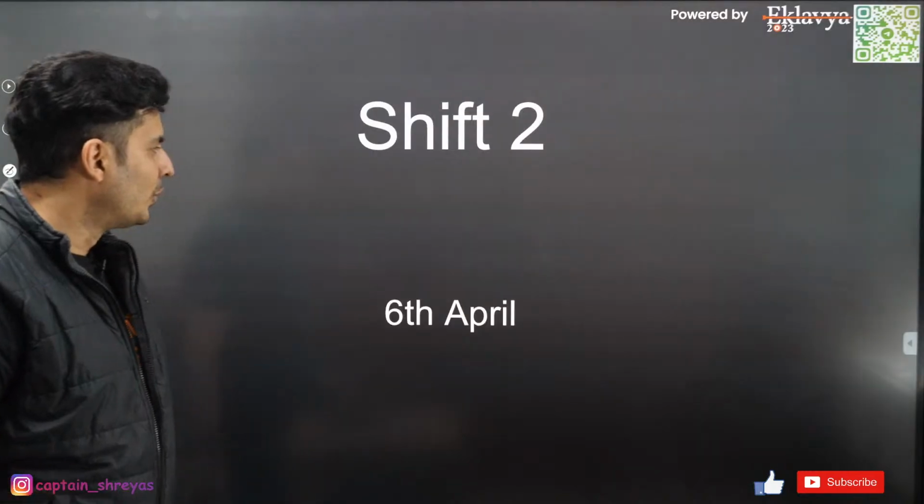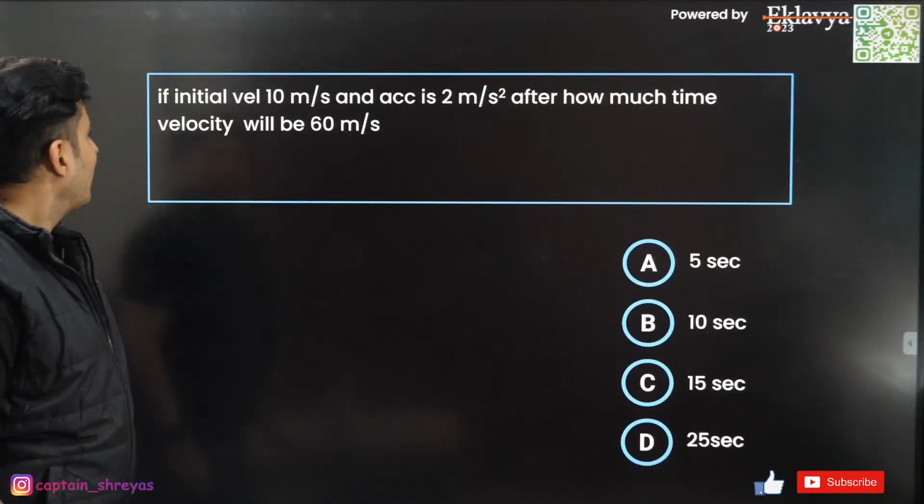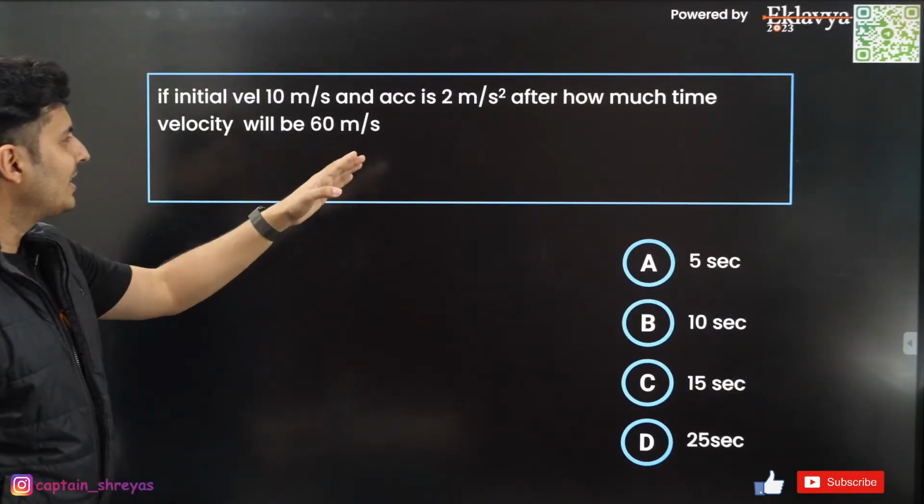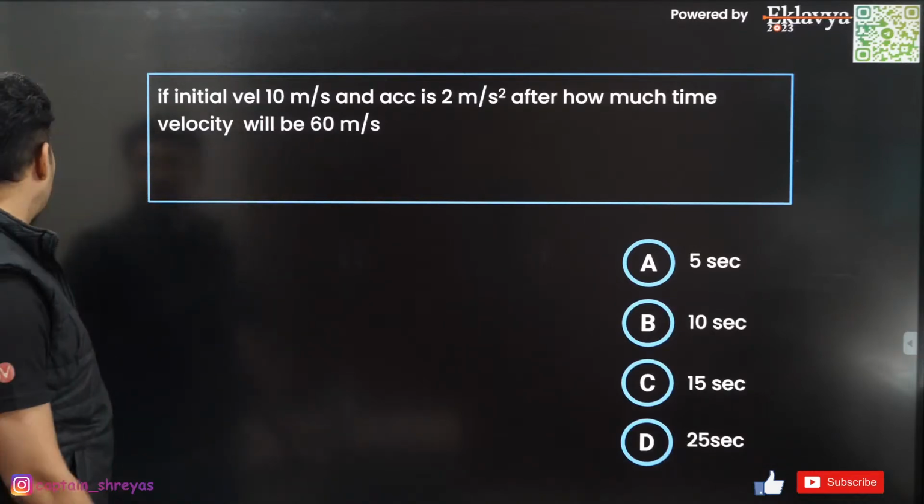Chalo, moving on. So if initial velocity is this much, acceleration is this much, after how much time will the velocity be this?